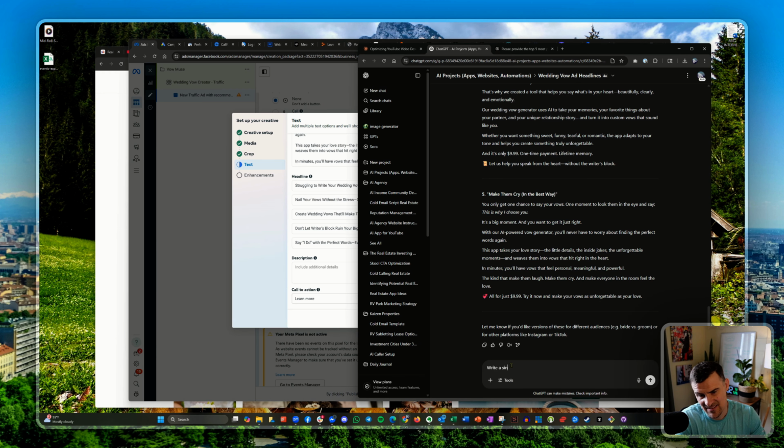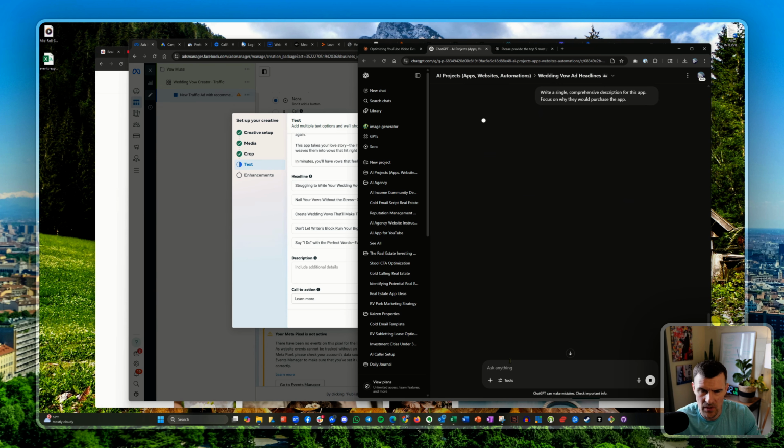Write a single description for this app. Please make it effective. I'm just gonna write a single comprehensive description, focus on why they would purchase the app.